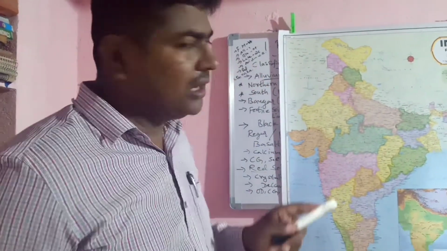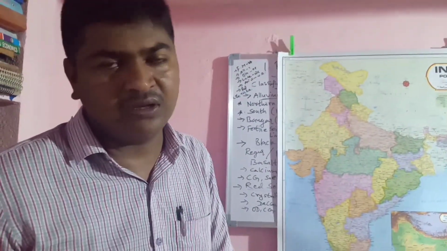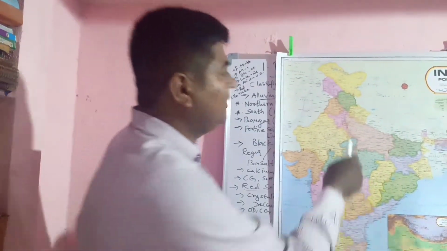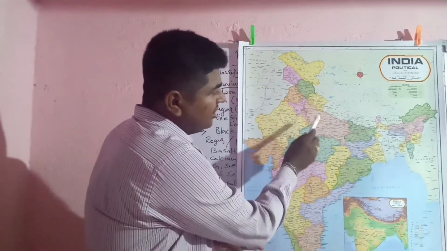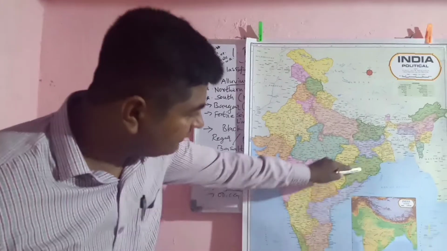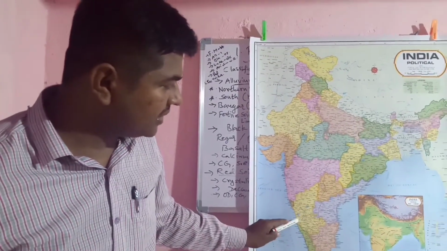And alluvial soil, you know, wherever the river deltas and river flowing areas are, the alluvial soils are usual. Mainly the northern plains in North India, this area is alluvial soil. Not only this area, even coastal Andhra and some parts of the western part also.